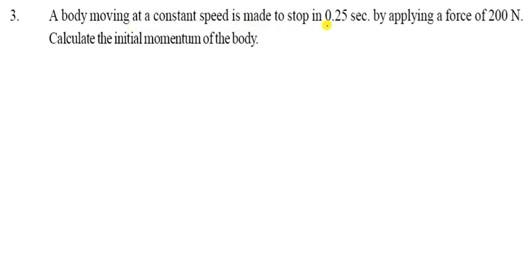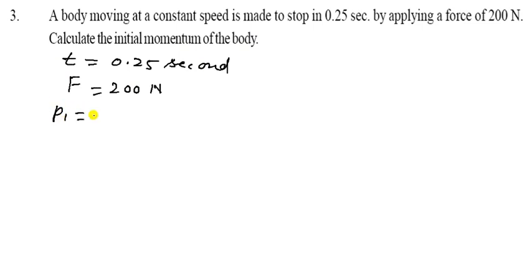A body moving at a constant speed is made to stop in 0.25 second by applying a force of 200 Newton. Calculate the initial momentum of the body.